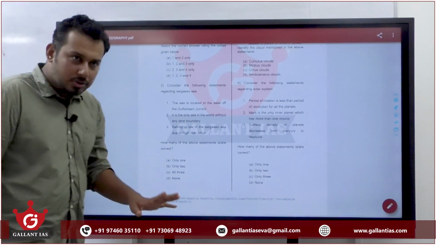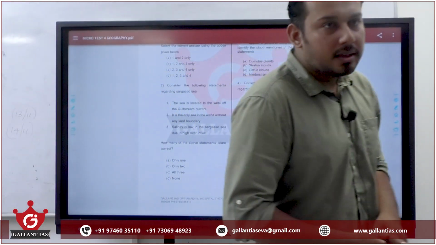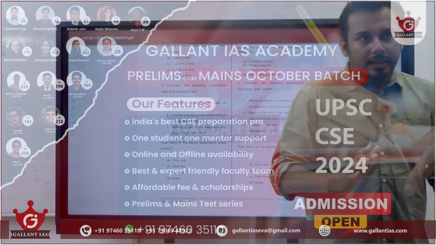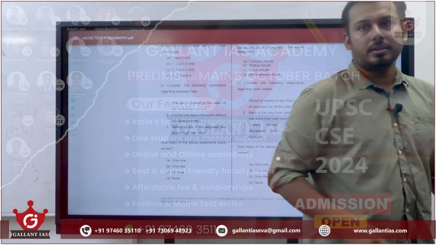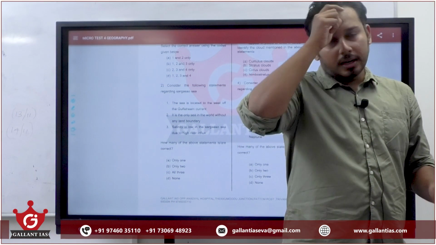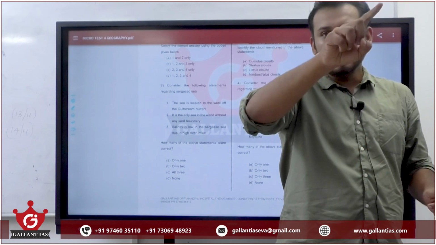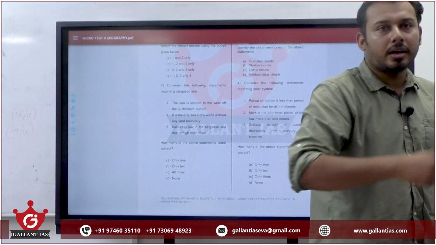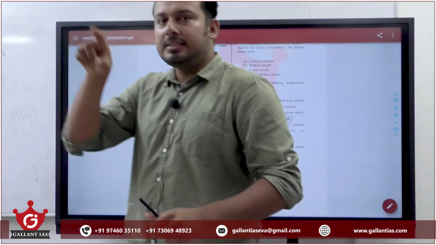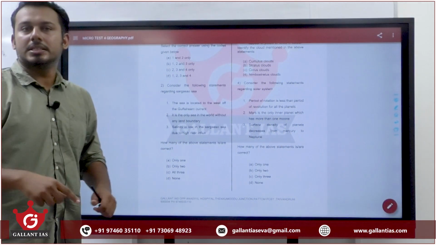Okay. Sargasso Sea, coming to the content part, is a sea located in the Northern Atlantic Ocean, between the Gulf Stream current, North Atlantic drift, Canary current and equatorial current. So it's a sea that is surrounded by these oceanic currents.